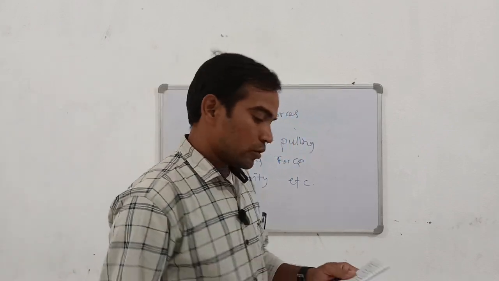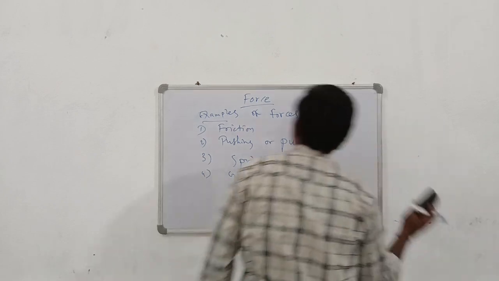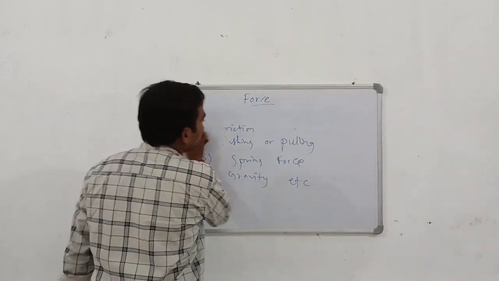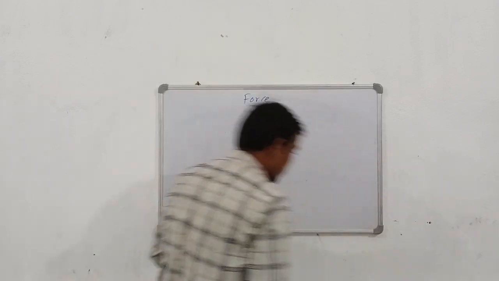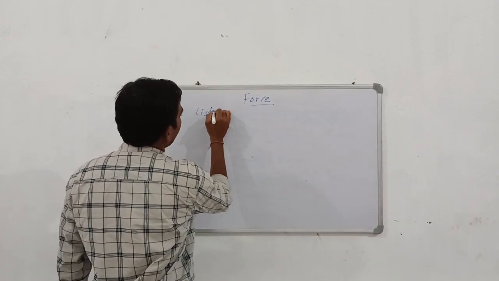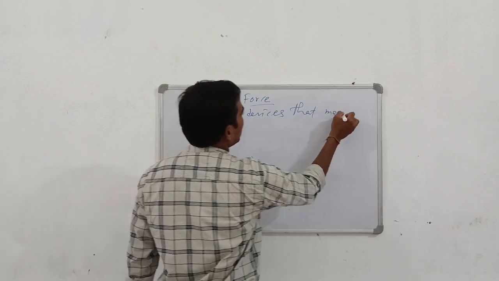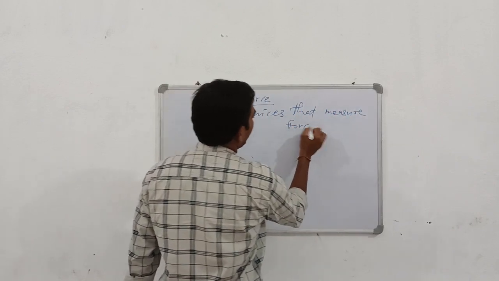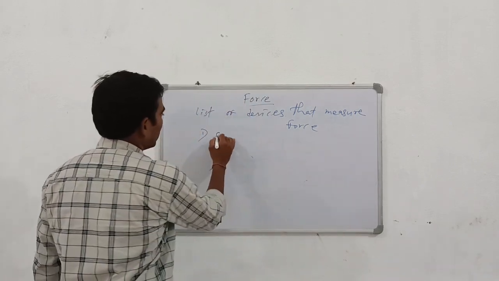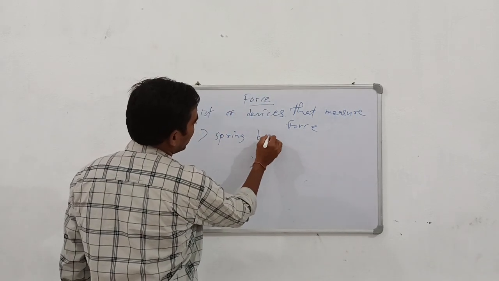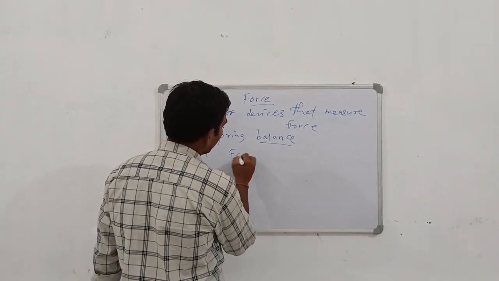And then let's talk about which devices measure force. The list of devices that measure force: the first one is very simple, that's spring balance. I think you may know about this spring balance. The second one is force gauge.